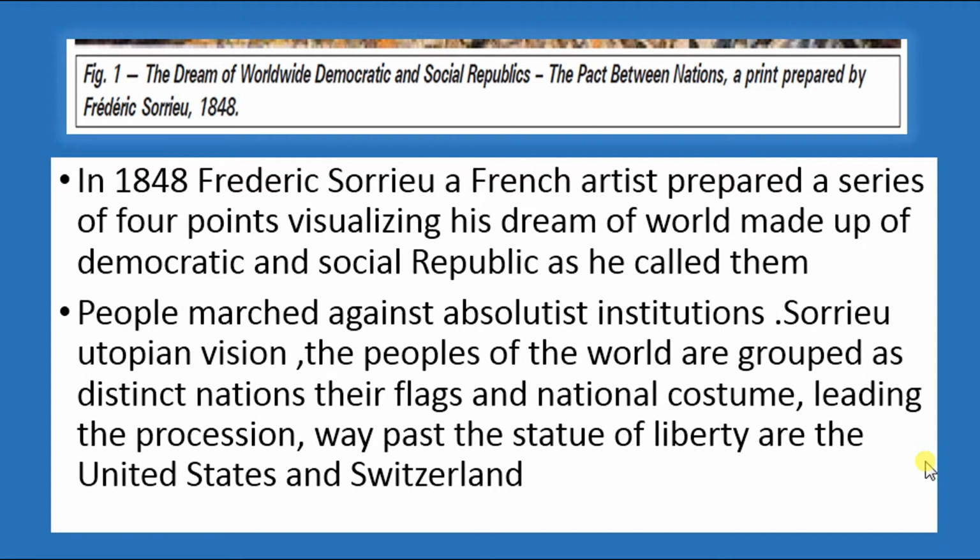Now why is it called a utopian vision? What do you mean by utopia? Utopia means a dream which cannot be achieved. That is called a utopian idea. So in those days, Frederick Sorrieu's painting was described as a utopian idea. It is very difficult, or rather impossible, to achieve a dream of defeating the kings and declaring democracy. So it was a utopian idea for those days, but today it's a reality.